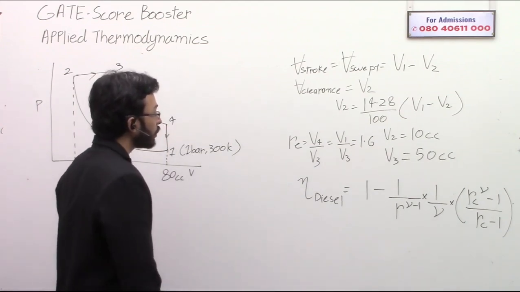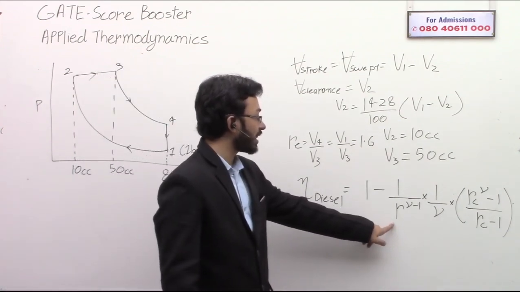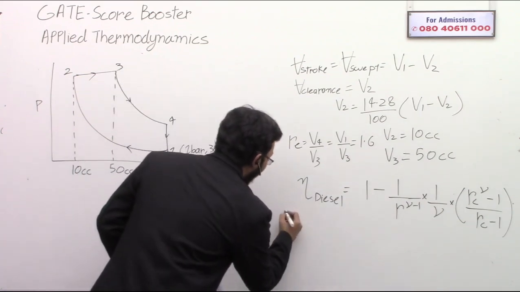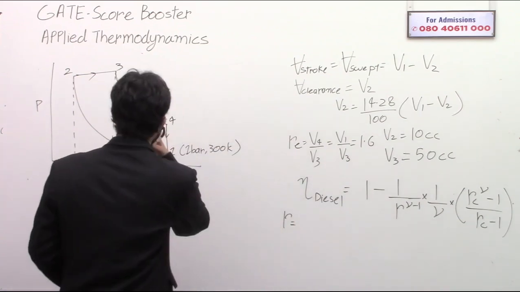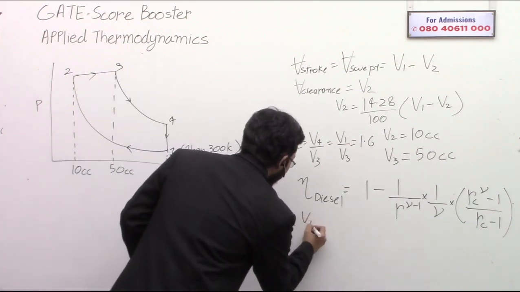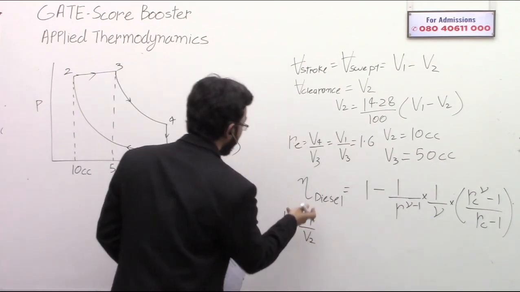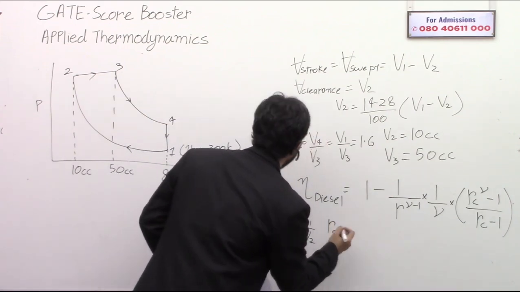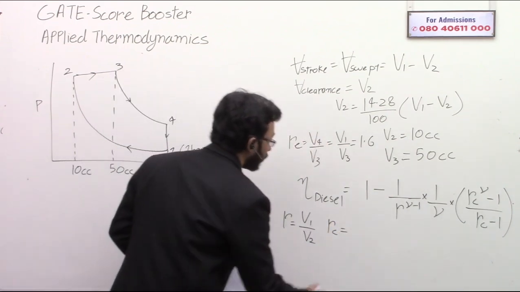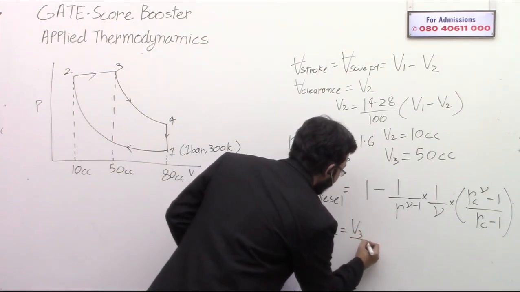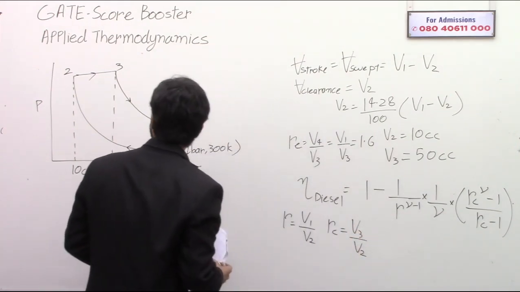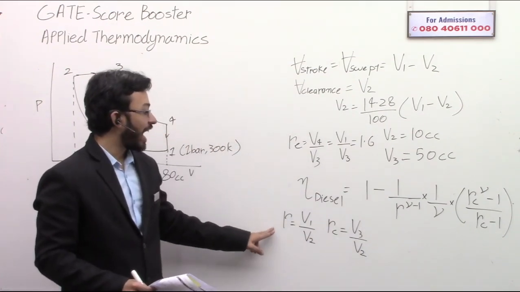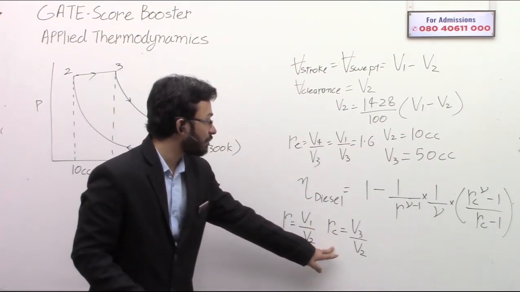We know this R is called the compression ratio, which is V1 divided by V2. V1 and V2, both of this data are known. RC is the cutoff ratio, and that is V3 divided by V2. So R can be calculated, RC can be calculated.